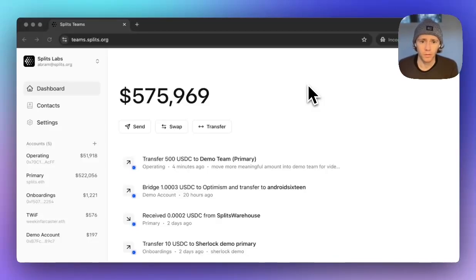So I find myself giving folks demos of Teams quite often, and I figured I would just record one so that anybody can see it. So Teams is a product that we built to help ourselves and other teams manage their on-chain assets. So think Mercury, but fully on-chain, fully self-sovereign, self-custodial.